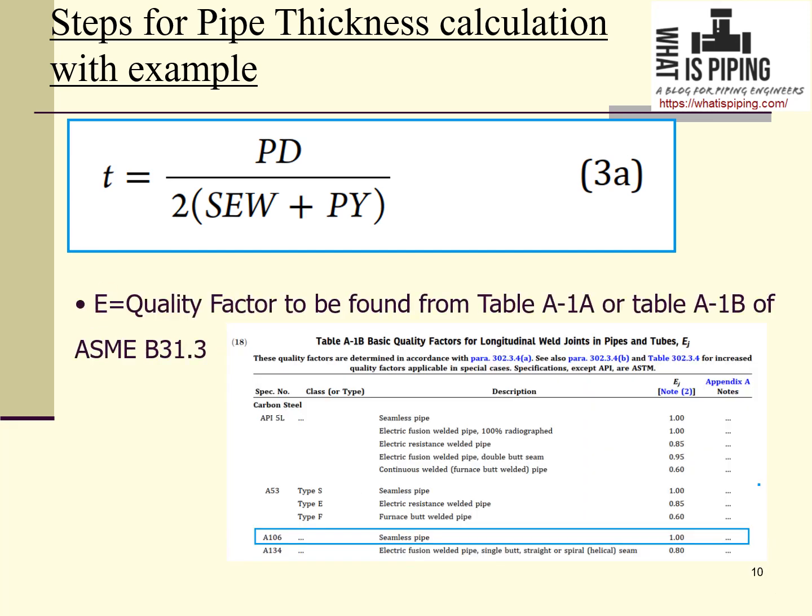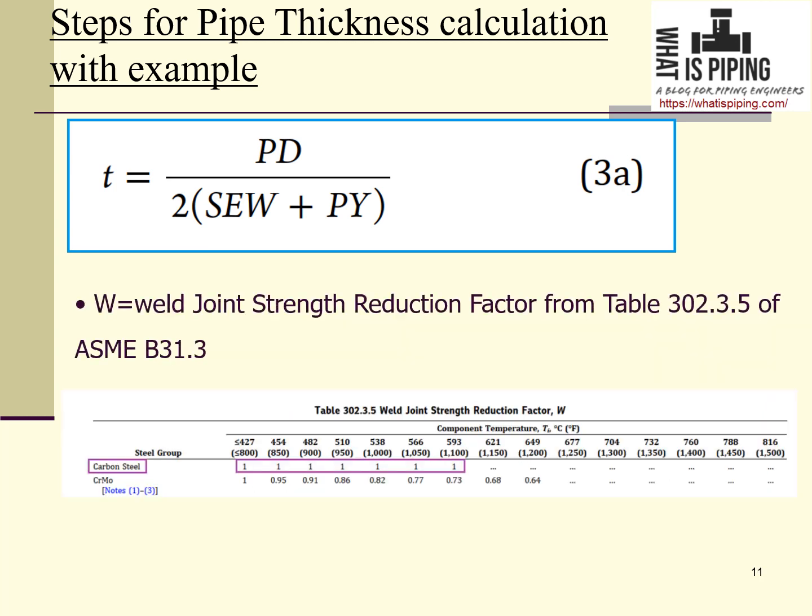Now E is the quality factor that is obtained from table A1A or table A1B of ASME B31.3. From the table that I have attached here, you can find that for A106 seamless pipe, the value of E is 1. So we can consider E as 1. Now W. W is the weld joint strength reduction factor.